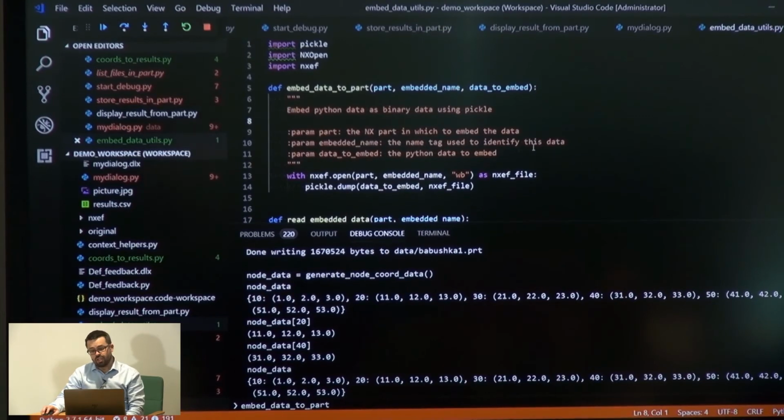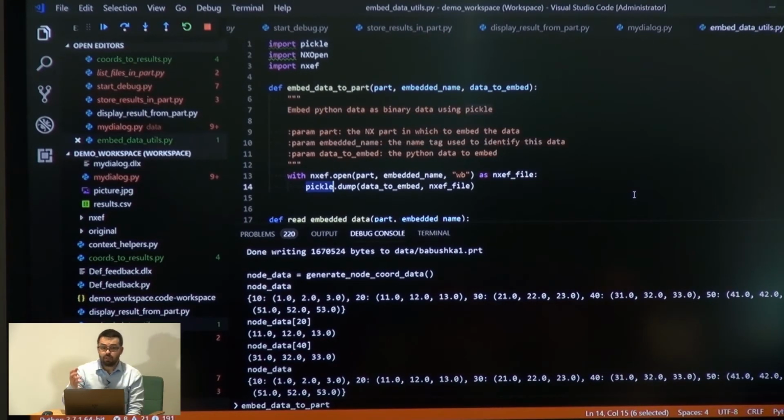I'm using a module in Python called Pickle. Don't know if you're familiar with it, but Pickle basically allows you to serialize any Python object and to store it to disk, for example. So by using that, I can effectively serialize my container of data that I created in Python and store it to the file, and I'll be able to fetch it later on.